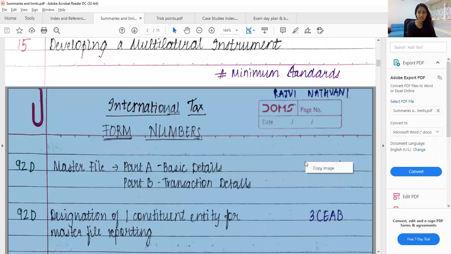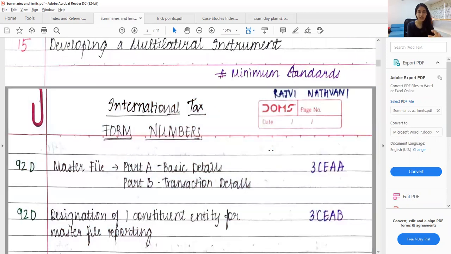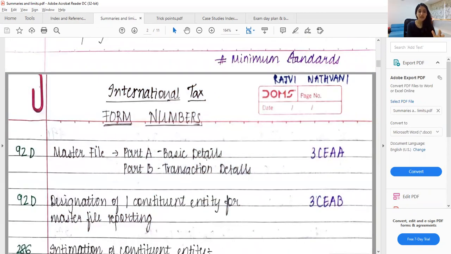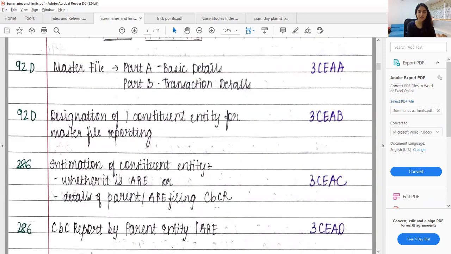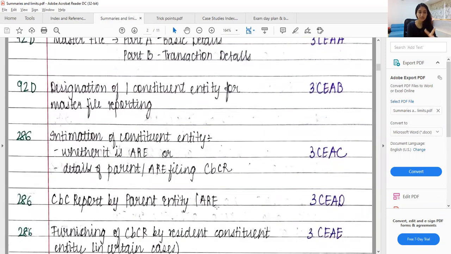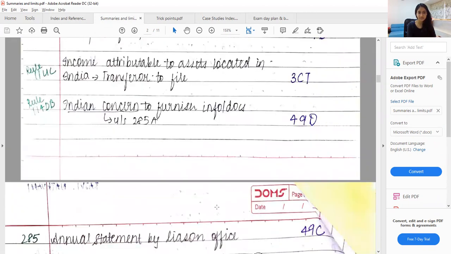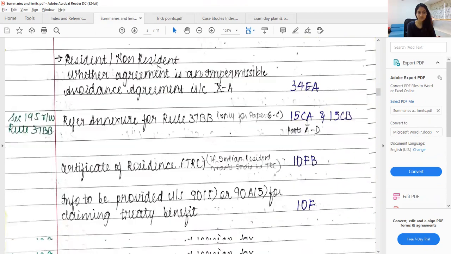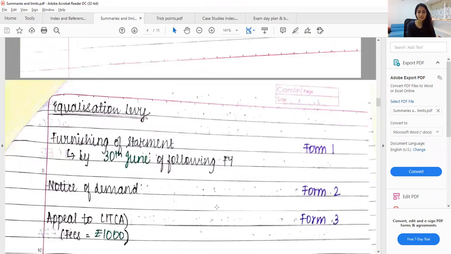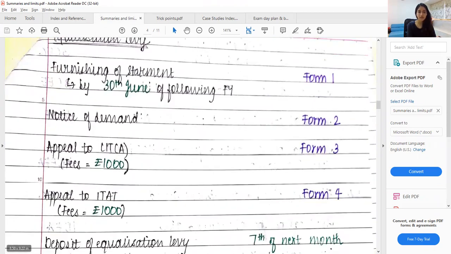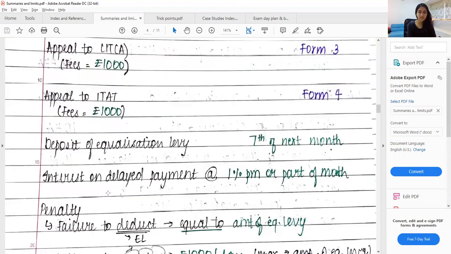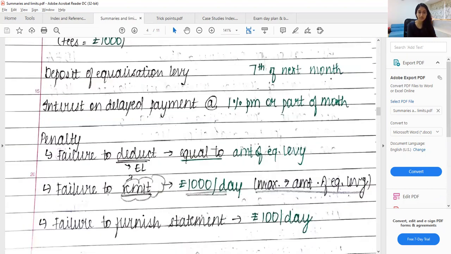Then form numbers of international tax. Now this is important for DT and international tax both, where if they ask you anything, your form numbers are very, very handy and you need not refer your module again, seedha you can refer here. So section, particulars and form numbers. Then equalization levy ka form numbers and all the due dates and fees and everything, because this you need to remember for paper 7. So this you can revise during paper 7 also.